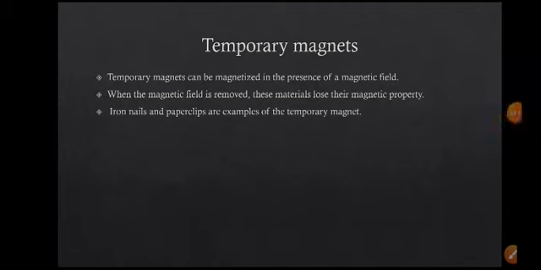Temporary magnets can be magnetized in the presence of a magnetic field. When the magnetic field is removed, these materials lose their magnetic property, right? So iron nails and paper clips are examples of temporary magnets.